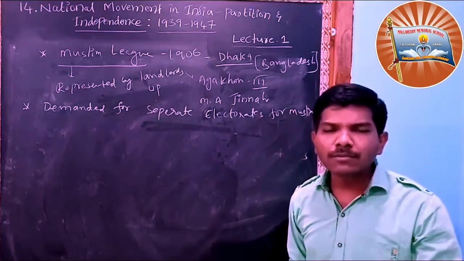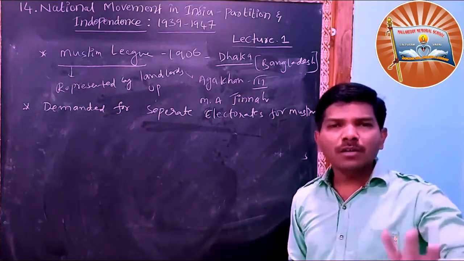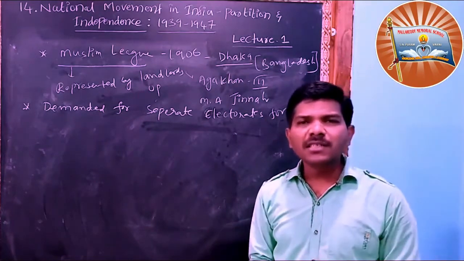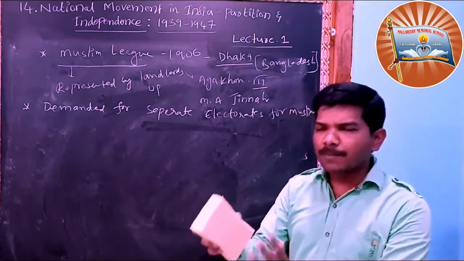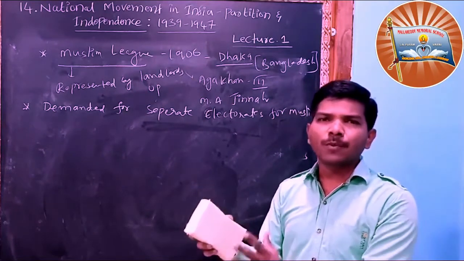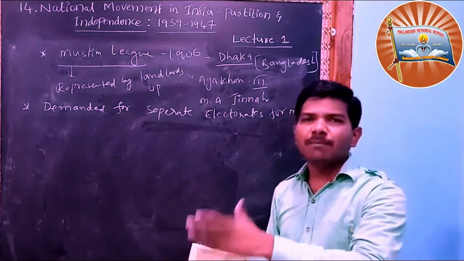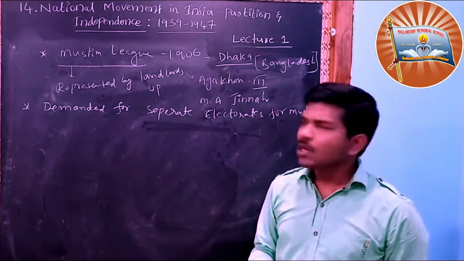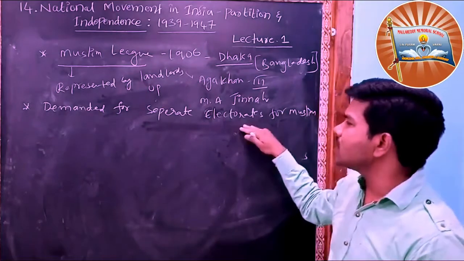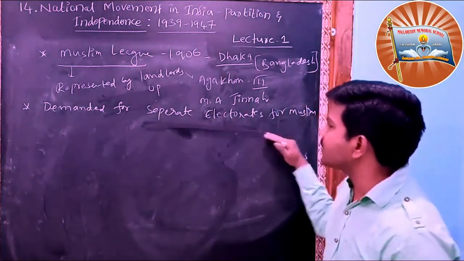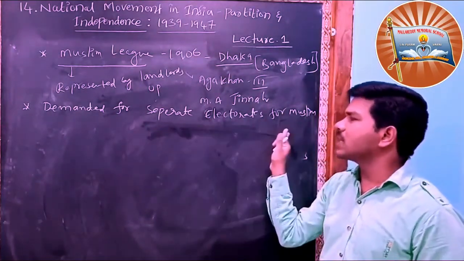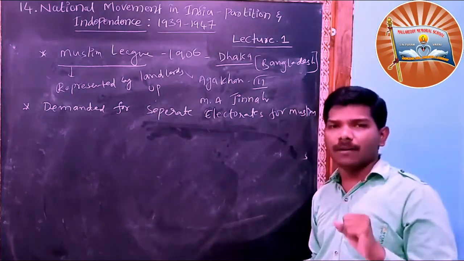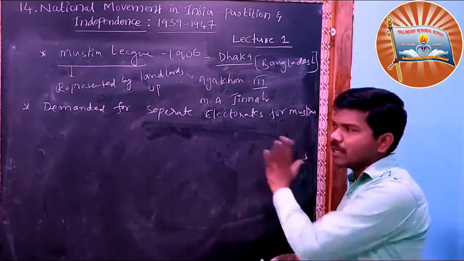So except Muslims, no one needs to contest from the constituency in the elections. For example, in the elections, usually the sarpanch post was allotted for SC, BC, OC, the general category. SC means only SC candidates have to contest in the elections. So if they accept separate electorates for the Muslims, only Muslims have to contest in the election from that area. So you might have understood this.